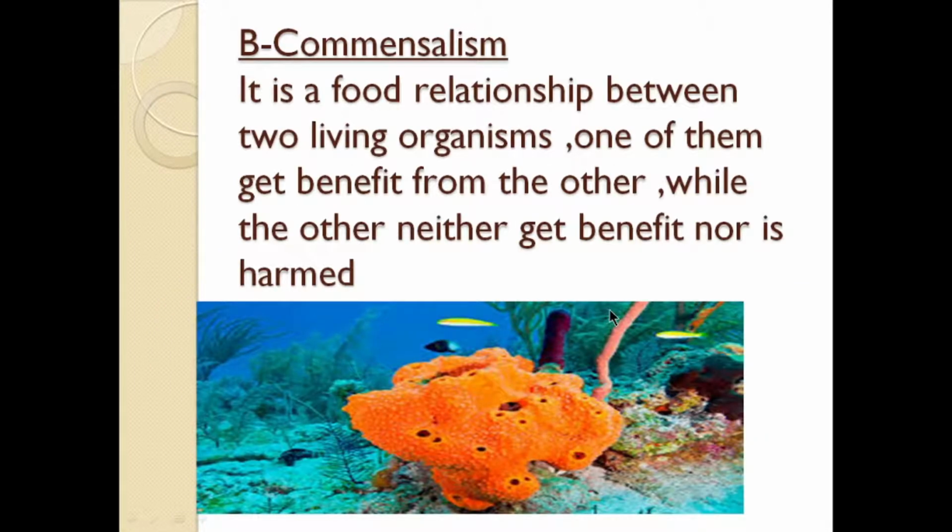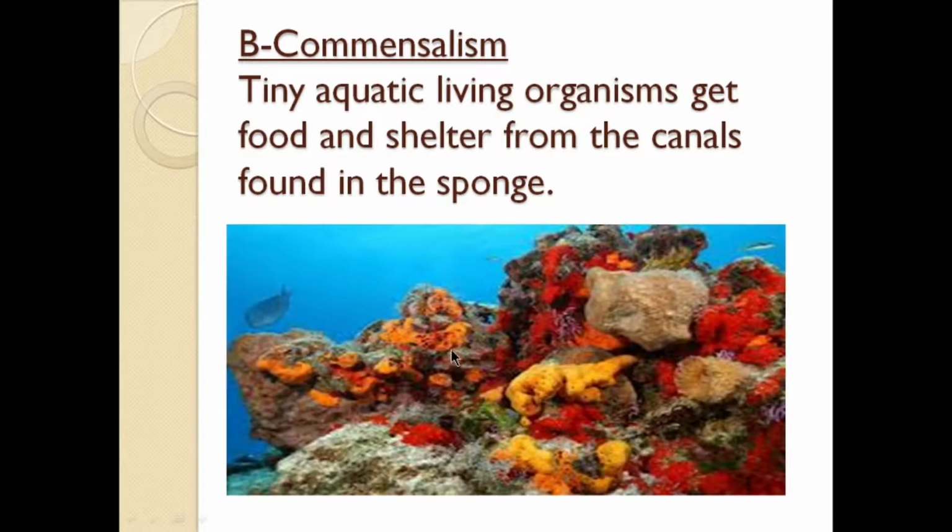Commensalism. It is a food relationship between two living organisms. One of them gets benefit and the other neither gets benefit nor harm. Such as tiny aquatic living organisms, very small animals that live in the sea, such as fish, get food and shelter. Shelter here means home from the canals found in the sponge.